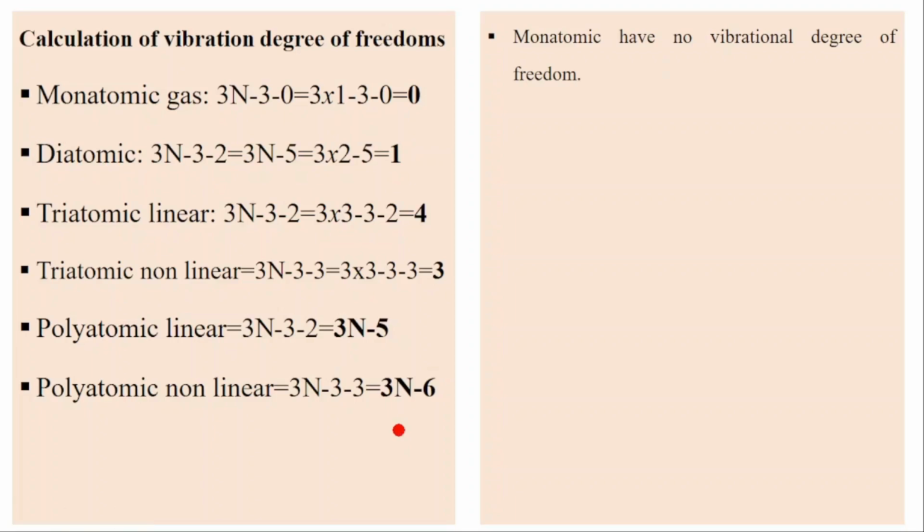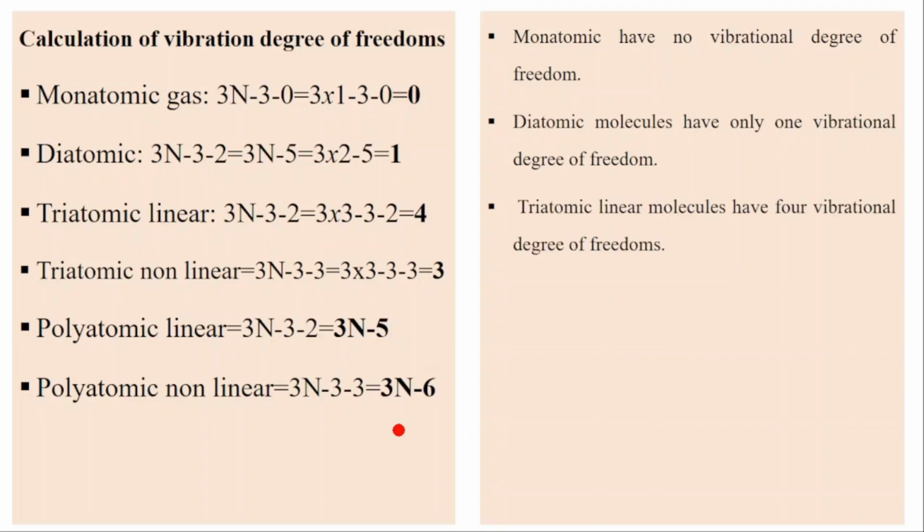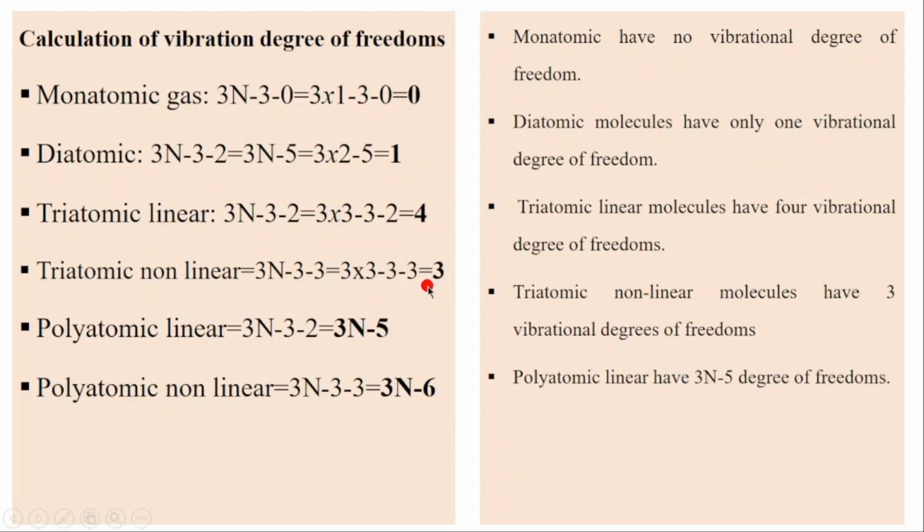So, as a summary, monoatomic has no vibration degrees of freedom. The diatomic molecule has only 1 vibration degree of freedom. Triatomic linear has 4 vibration degrees of freedom. Triatomic nonlinear has 3 vibration degrees of freedom. Then polyatomic linear has 3n minus 5 degrees of freedom, and polyatomic nonlinear has 3n minus 6 degrees of freedom.